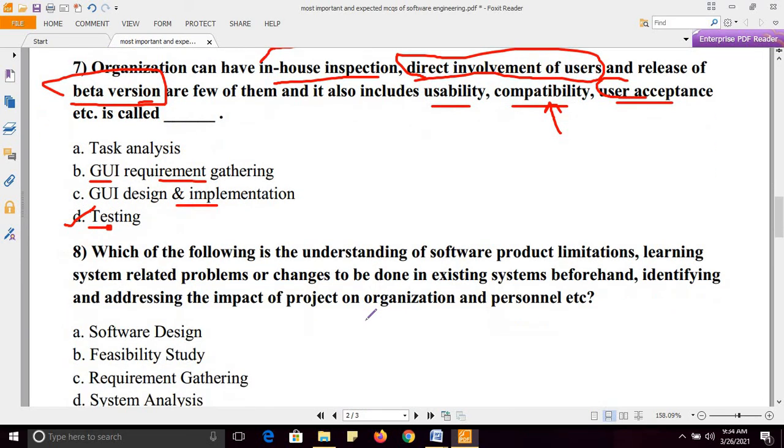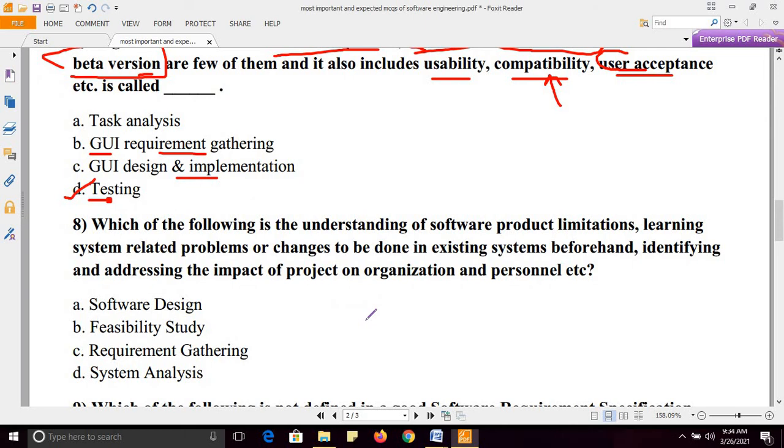Next. Which of the following is the understanding of software product limitations? Learning system related problems or changes to be done in existing systems beforehand. Identifying and addressing the impact of project on organization and personnel, etc.